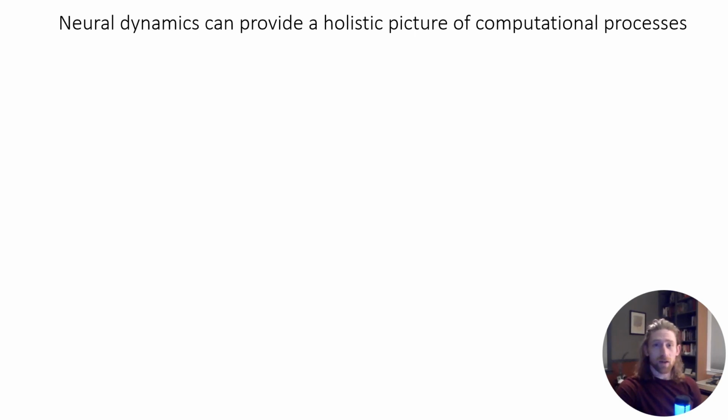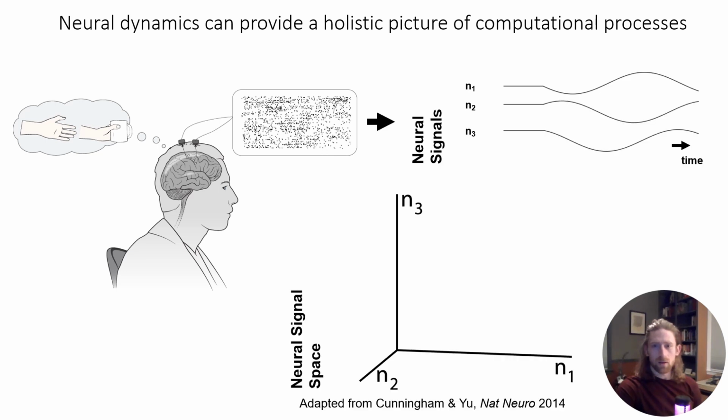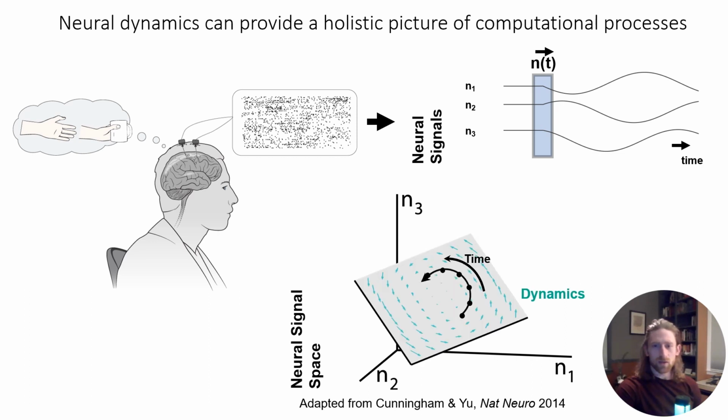Neural dynamics are the underlying rules that describe how the state of a neural system evolves over time. For instance, we could record neural population activity from a person's brain while they perform a task, and by observing how the neural state develops, we can infer a set of dynamical rules that provide a holistic description of neural activity. These neural dynamics have been shown to give insight into the complex computations performed in artificial and biological circuits.